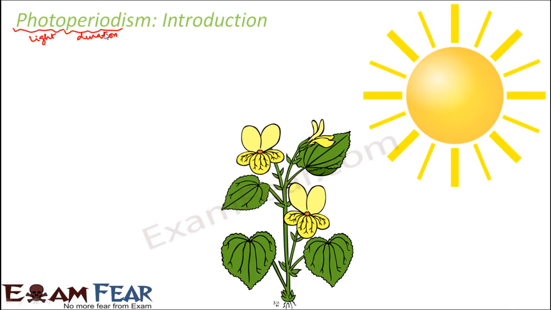Actually, the flowering in a plant, whether flowers will be formed in a plant or not, depends on the number of hours of its exposure to light. There are some plants which need a lot of sunlight for flowering, whereas there is another set of plants which do not need much light for flowering to take place. So in this topic we will talk about those kinds of plants which are dependent on the duration of light exposure for their flowering.